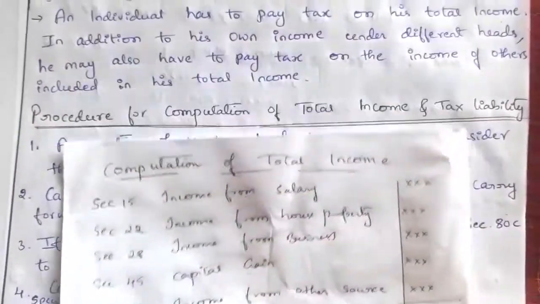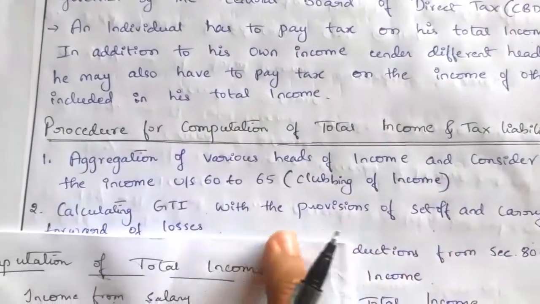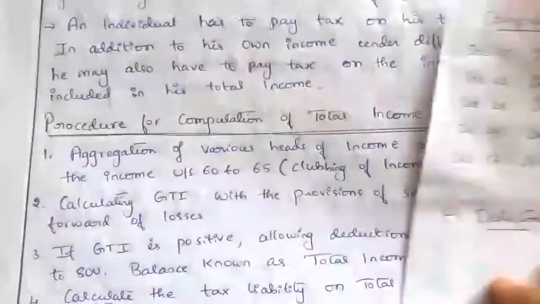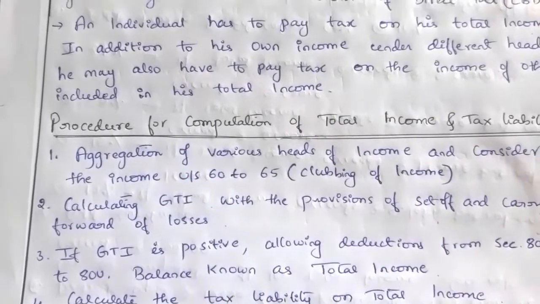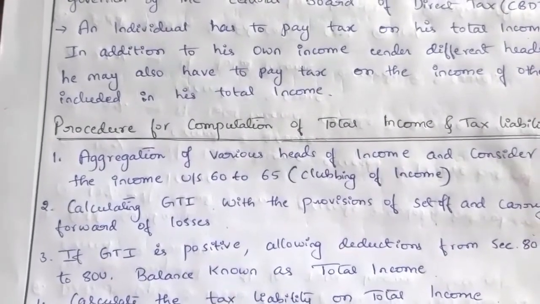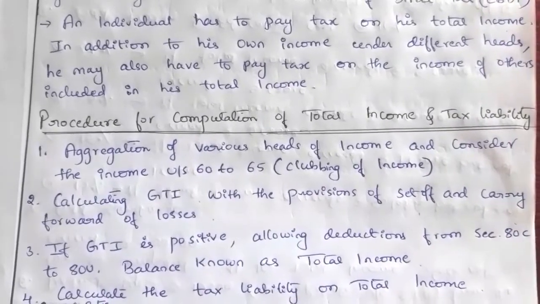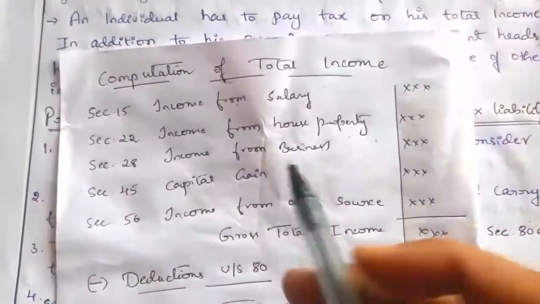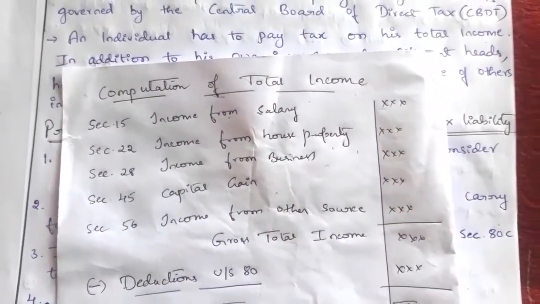Along with this computation, we have to consider the income under section 60 to 65, that is nothing but clubbing of income. If there is, we have to add that too. Next, calculating the GTA. We have to add these 5 heads of income, that is GTA, with the provisions of set off and carry forward of losses. So if there is any loss under any heads, then we have to apply the provision of set off and carry forward.